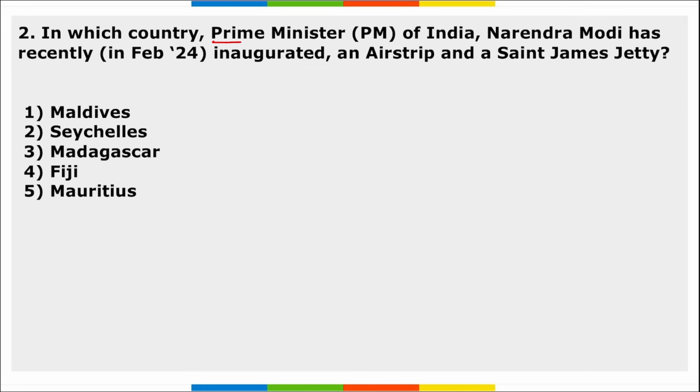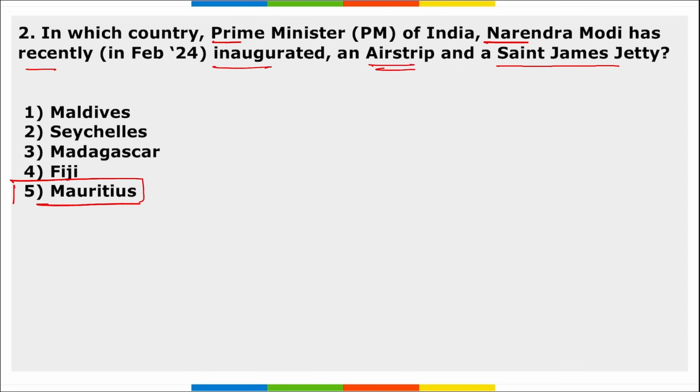Now let's move to some revision part, friends, that will be beneficial for your learning. Next, in which country has Prime Minister of India Narendra Modi recently inaugurated an airstrip and a St. James jetty? So it is in which country? It will be Mauritius. Right? PM Narendra Modi and PM of Mauritius Pravind Jugnauth have recently inaugurated an airstrip and a St.